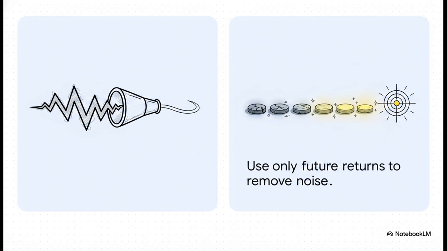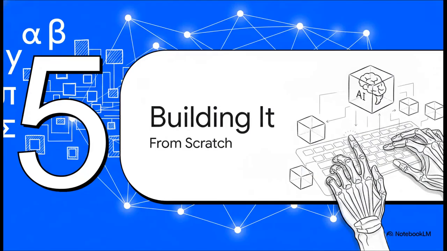Second is reward-to-go. Vanilla REINFORCE uses the total return of the entire episode. But logically, an action taken at step 10 cannot possibly affect the rewards you already got at steps 1 through 9, right? Those past rewards are just zero-mean noise for your current action. So by tweaking the math to only multiply our gradient by future returns, the reward-to-go, we clean up the signal immensely.